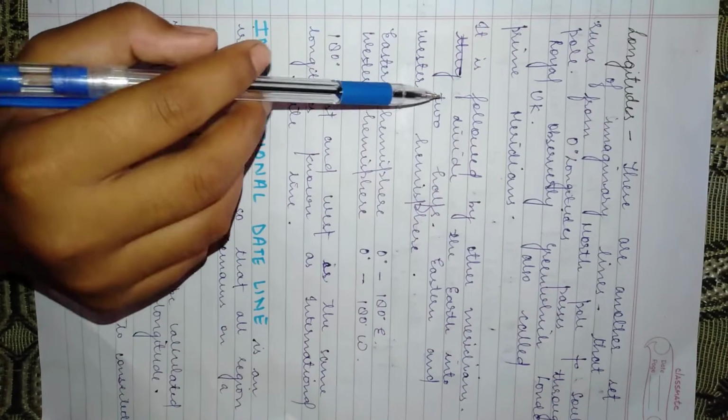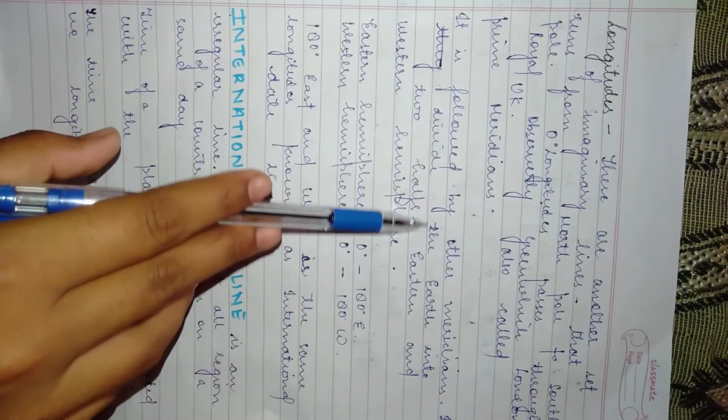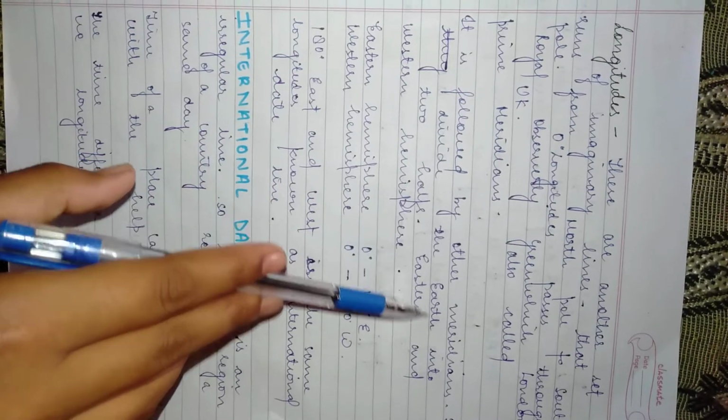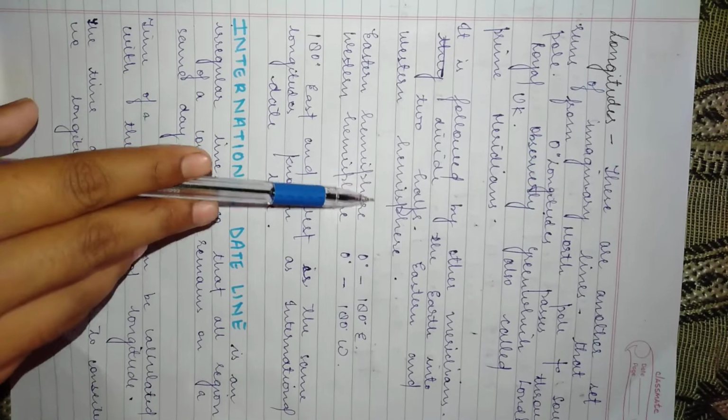The 0 degree prime meridian is followed by other meridians. It divides the earth into two halves, the eastern hemisphere and the western hemisphere.